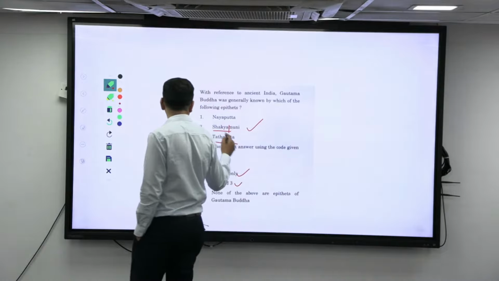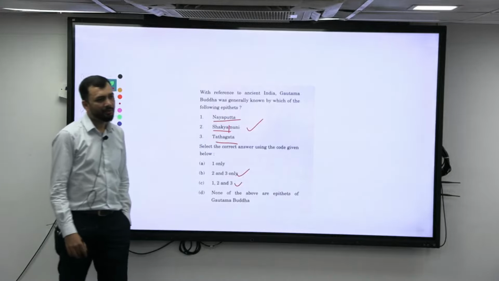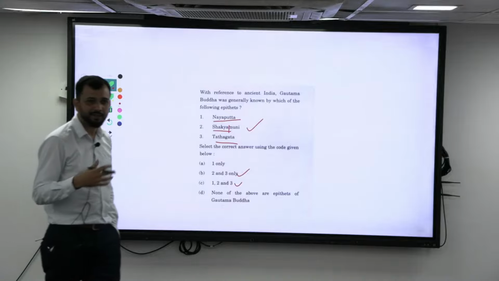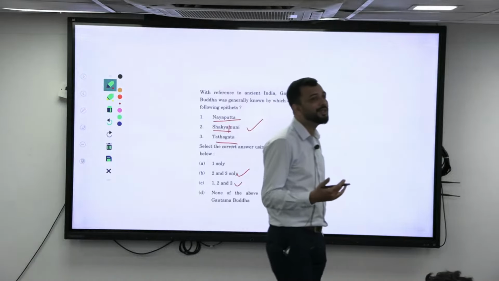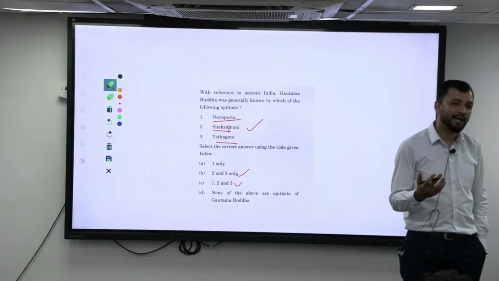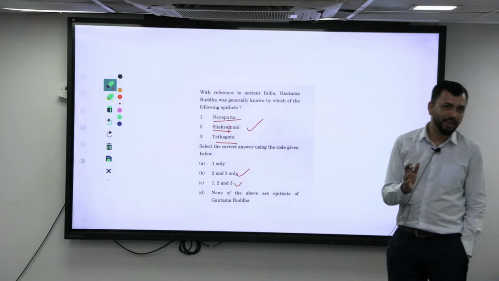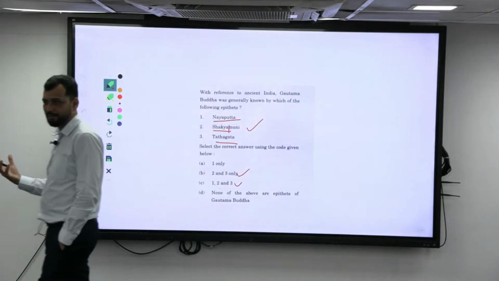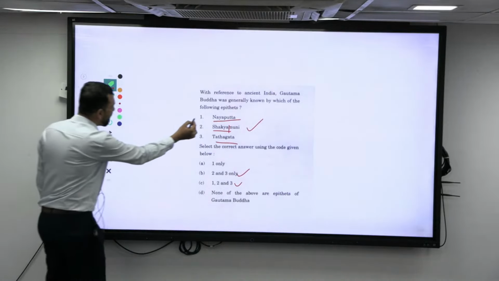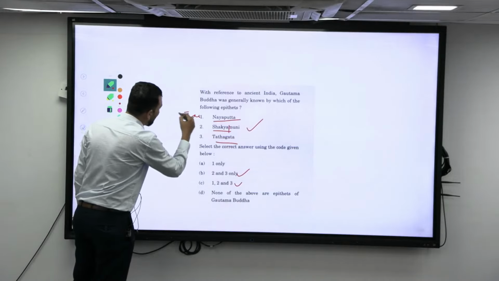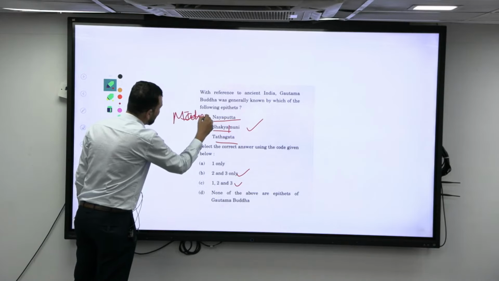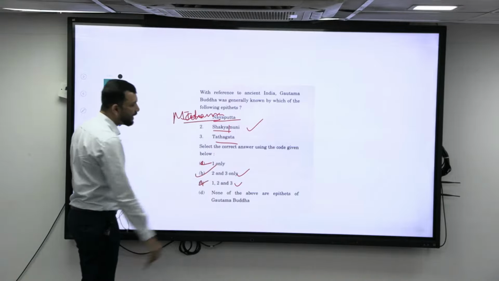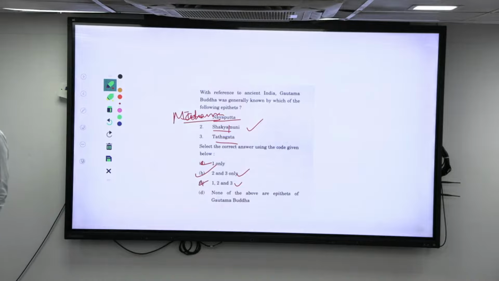Then Tathagata, Naya Putta, right? What is this Naya Putta? Putta means Putra, so that is basically son. Son belonging to the Naya clan. That is basically for Jaina, or sorry, Mahavira. It is not for Buddha. Buddha does not belong to the Naya clan. Naya Putta means Putta of the Naya clan, right? So that is for Mahavira. So 1 should not be there, 2 should be there. That means the answer will be 2 and 3, right?